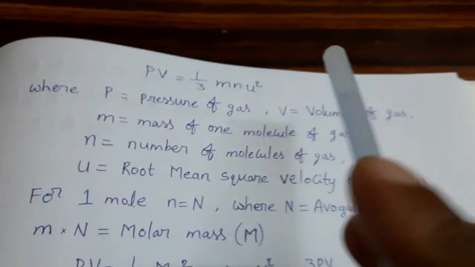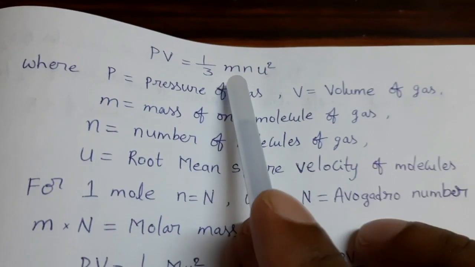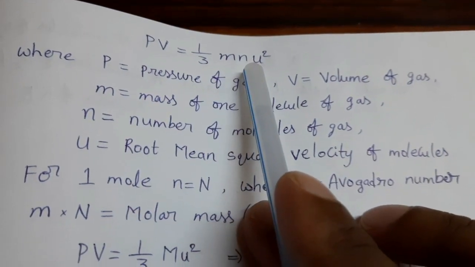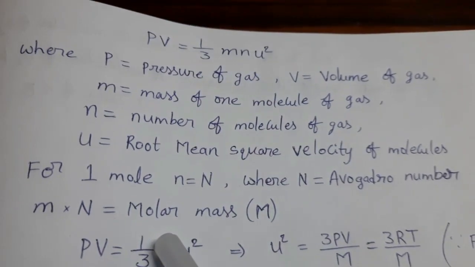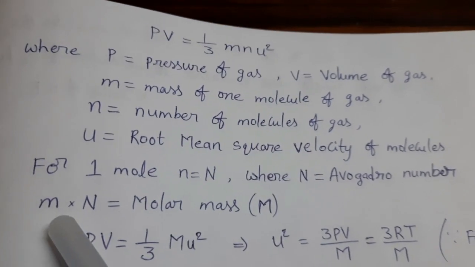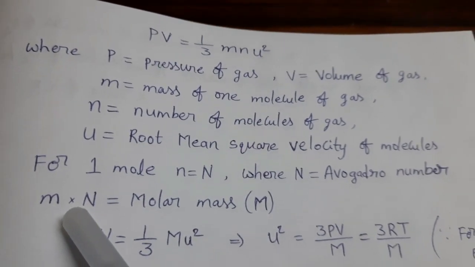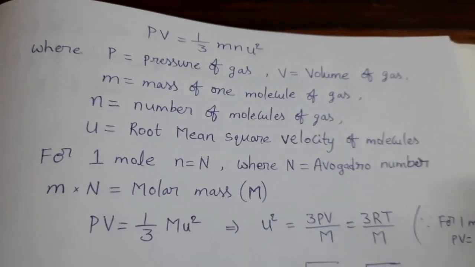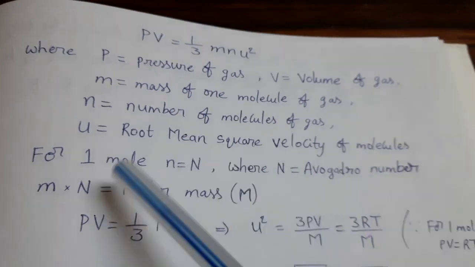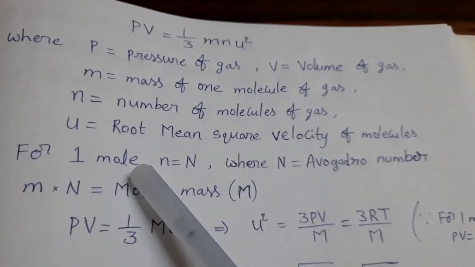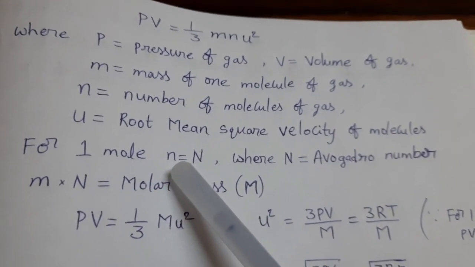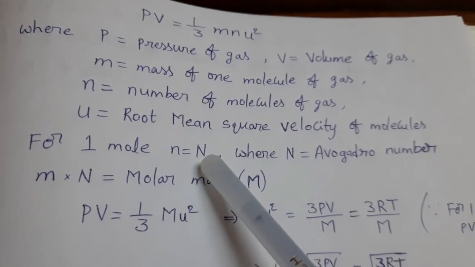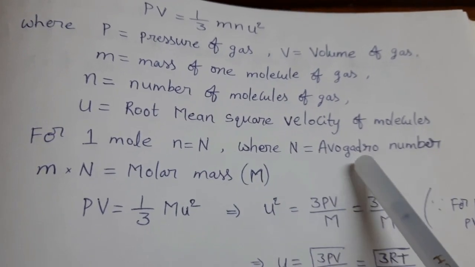So mass of one molecule multiplied by total number of gas molecules means we can get molar mass. Okay, so small m into small n equal to molar mass. For 1 mole of the gas, small n number of molecules is equal to capital N. Here capital N means Avogadro number.